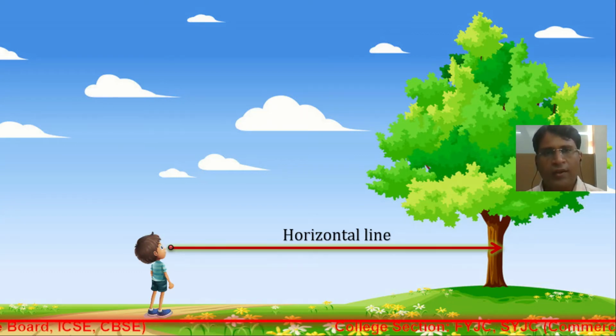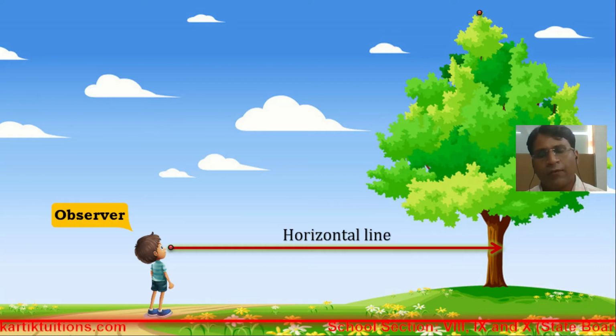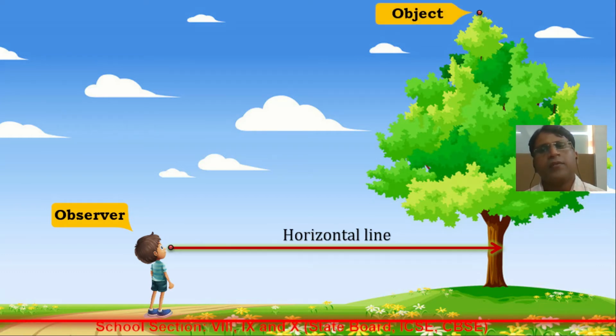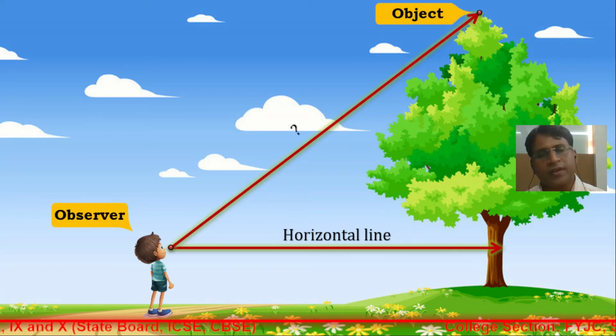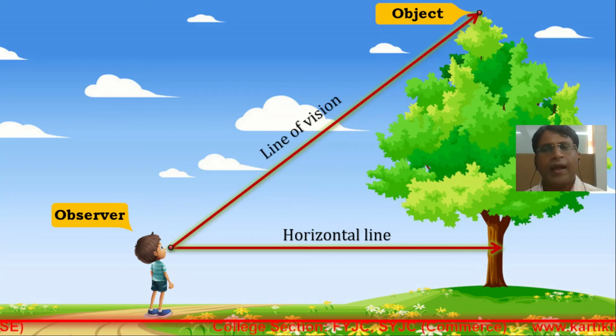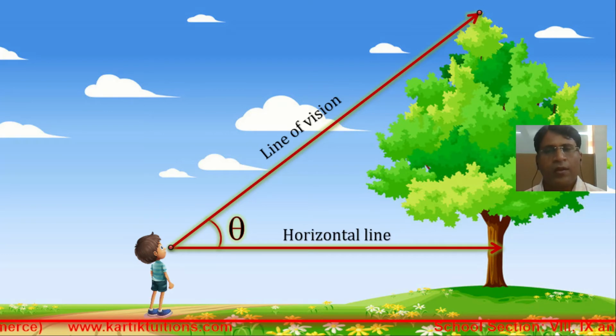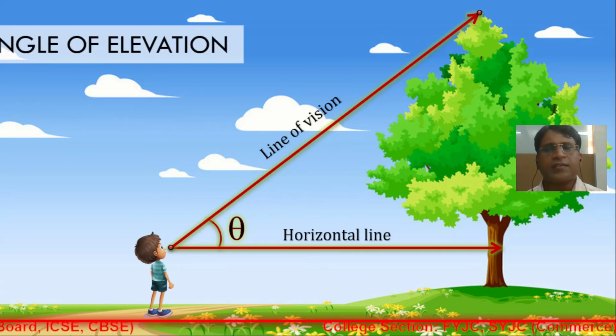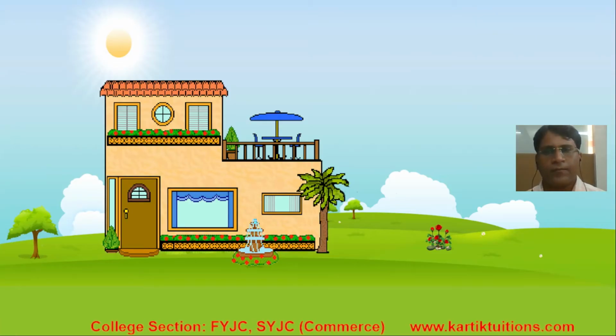Then when you look at an object above the horizontal line, for example the top of the tree, that vision is your line of vision. And now the line of vision is making some angle with the horizontal line. Whenever the line of vision is above the horizontal line, the angle which it makes is the angle of elevation.